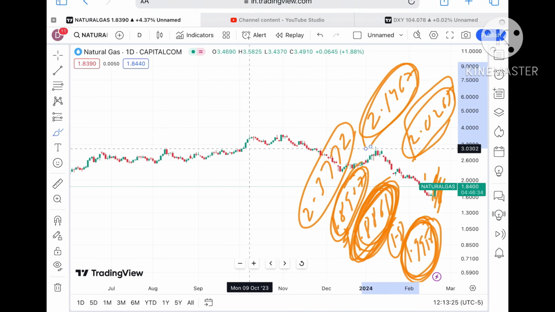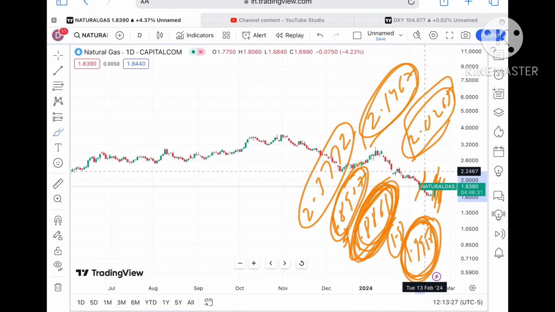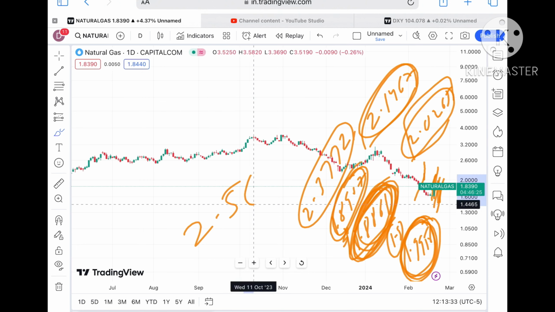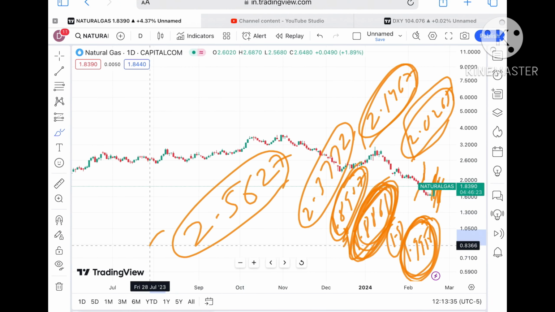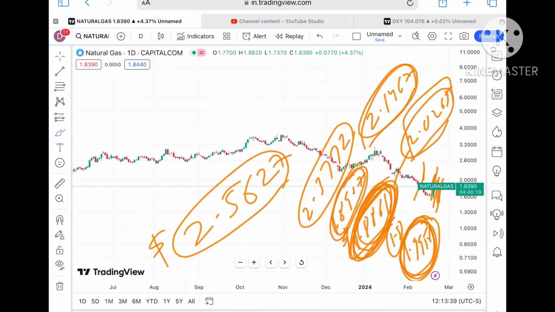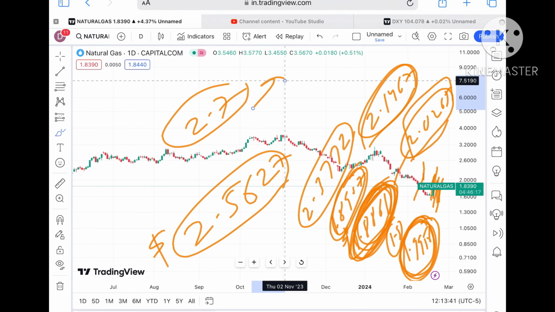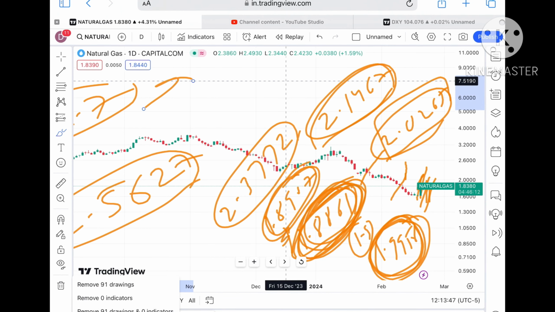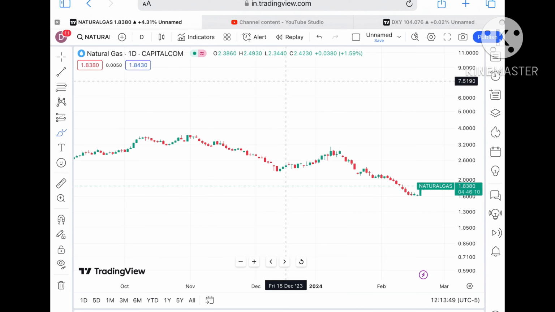You have to keep it in mind that once it started going above a level of $2, chances of going further upside we can see in the price of natural gas, and once it started going above that particular zone, we can see it will cross a level of 2.3, and then a probability of touching a level of 2.5627, which is already being a weak resistance, so chances are high a further upside movement we can see towards a level of 2.7 and then further high. Okay, if the price started moving above $2, I'll make another video explaining where it will go.